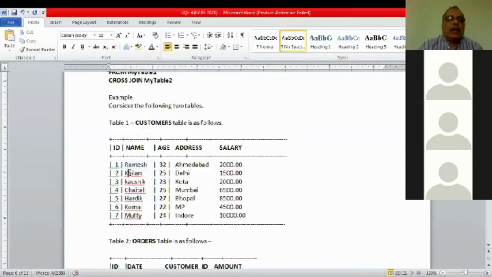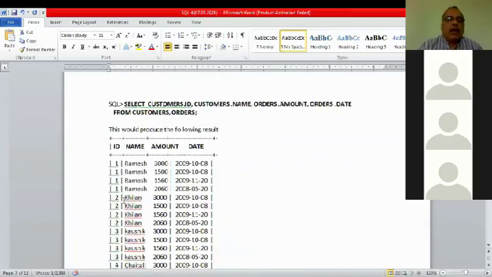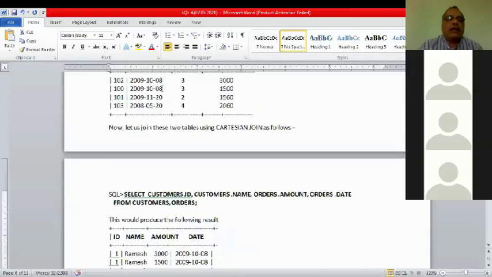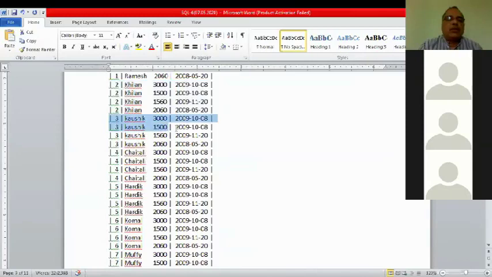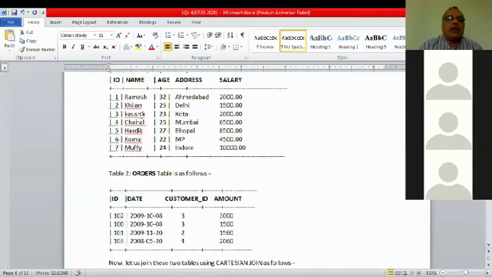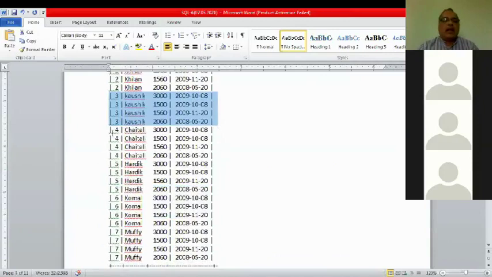Now next, Kailan is taken, 2 and Kailan. Then 2 and Kailan will be coming 4 times, because there are 4 records in the second table. Similarly, next one also, Kaushik, 4 times, because the third value is Kaushik. Kaushik goes with all of these values of the second table. Are you getting? Next is Chaitali.